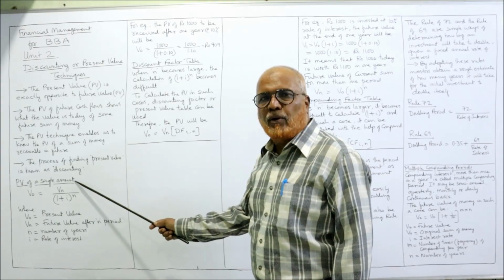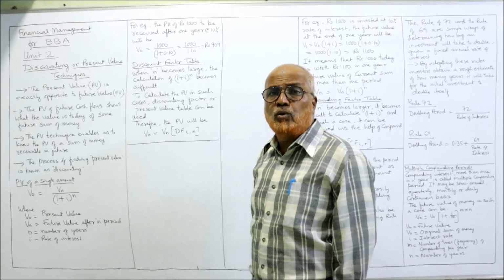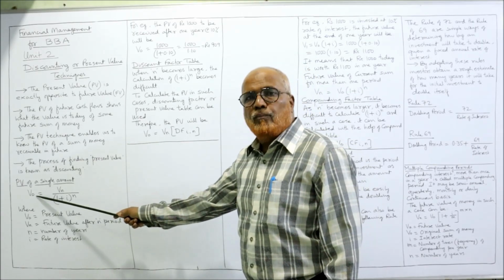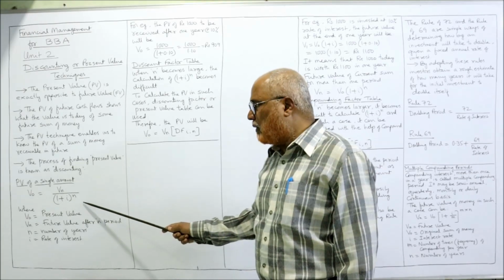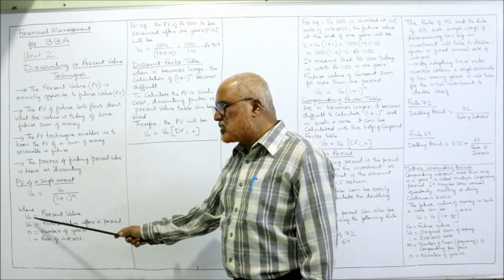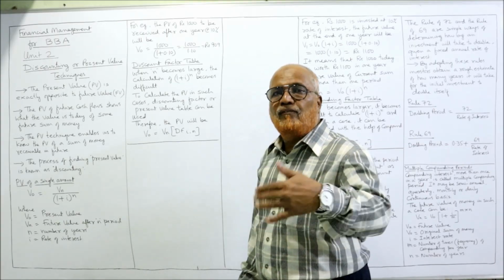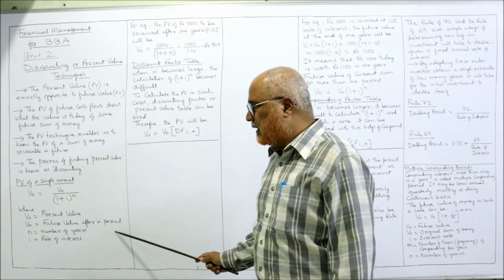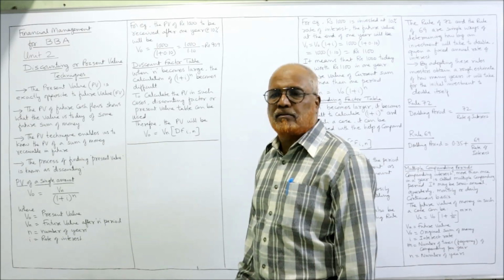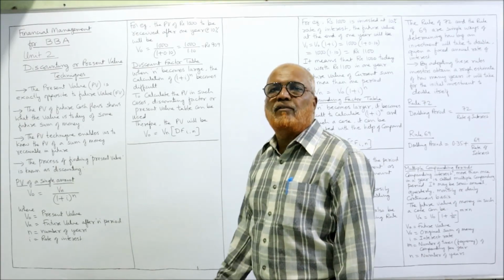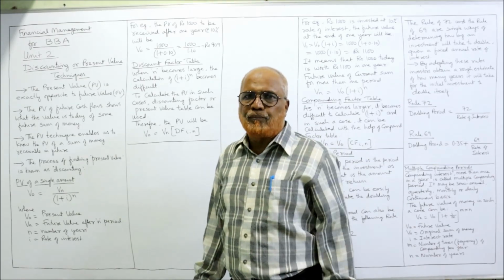The present value of a single amount. If you are having a single amount, simply you substitute in this formula, you can get the present value. So Vo is equal to Vn divided by (1 plus I) to the power of n, where Vo stands for the present value and Vn stands for the future value, that is after n periods, and I stands for interest rate, n stands for number of years. So by using this formula, we can find out the present value of a certain sum of money which is to be received in future.